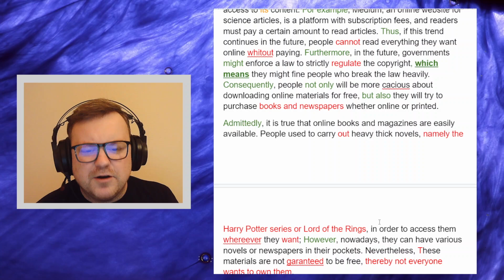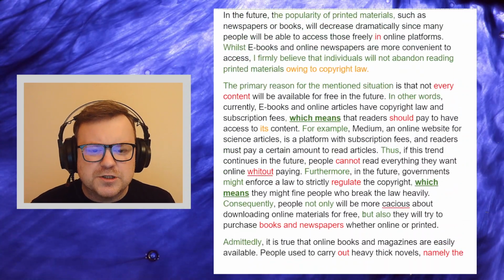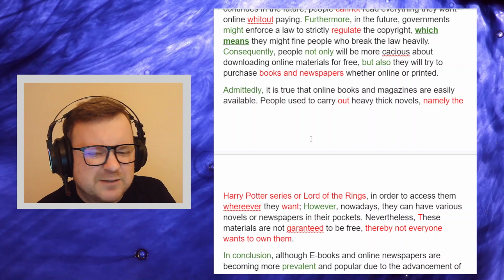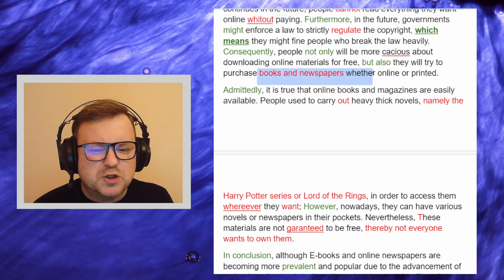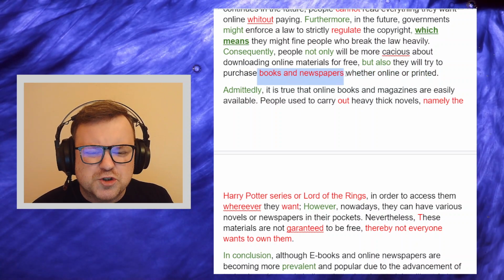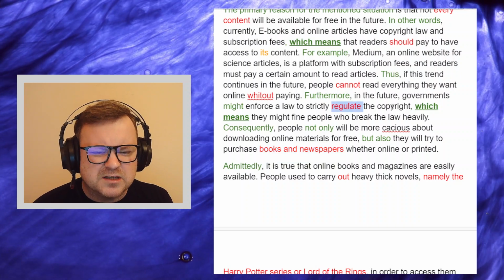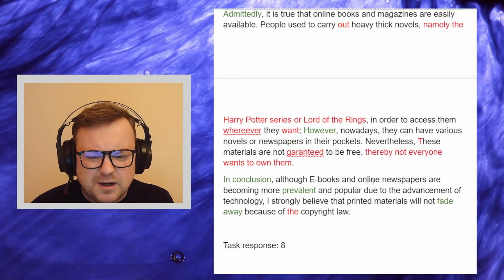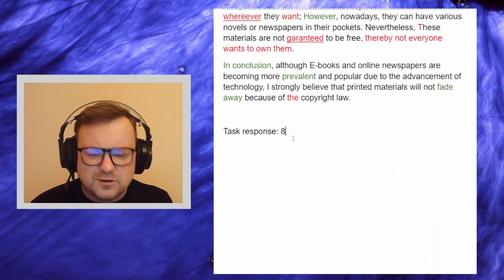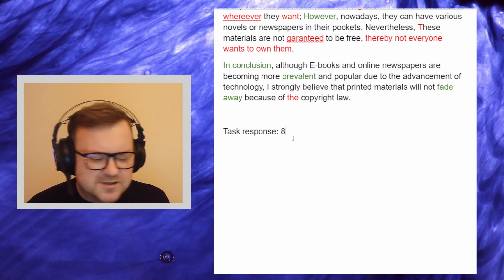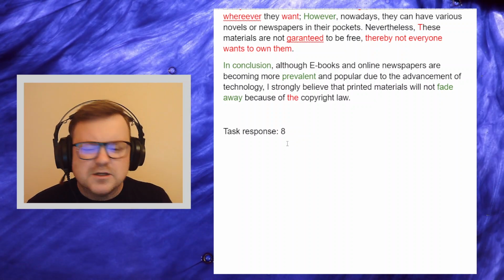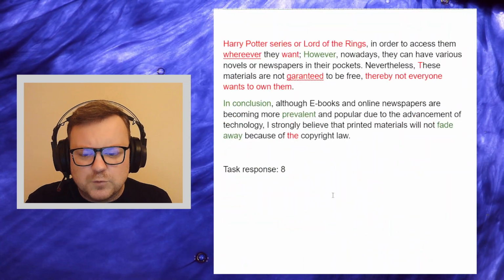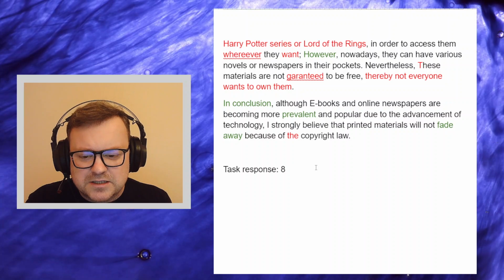So, I'm very, very informed on the person's position. There are just a couple of things that I feel like, well, explain that to me. Like the books and newspapers, why they will stop using them just because there's like more copyright law. Well, they could just buy them online. So I'm not sure that I'm fully informed. There are just a couple of things that I want to ask the candidate about, like, well, what about this? So task response 8, you deal with the question very, very well. You stay on topic. You develop your ideas very, very nicely.